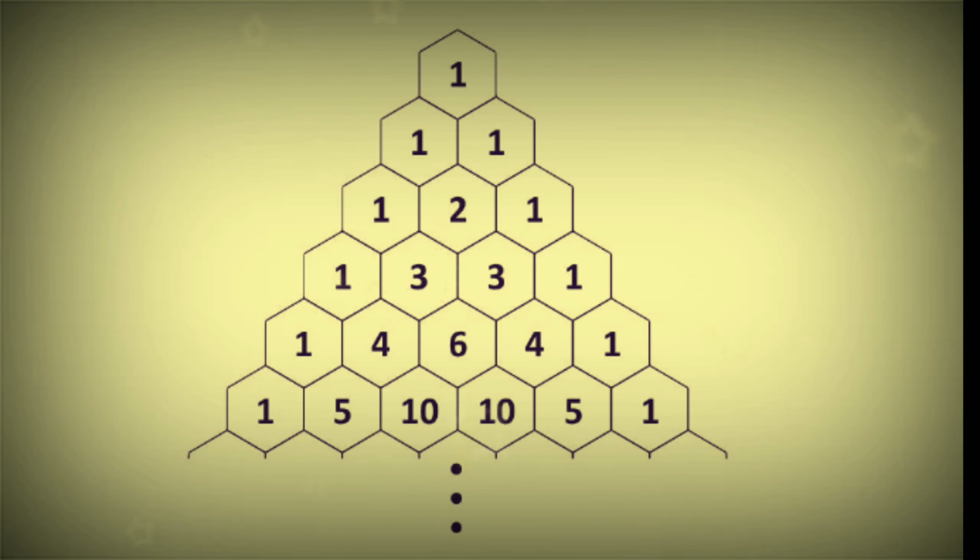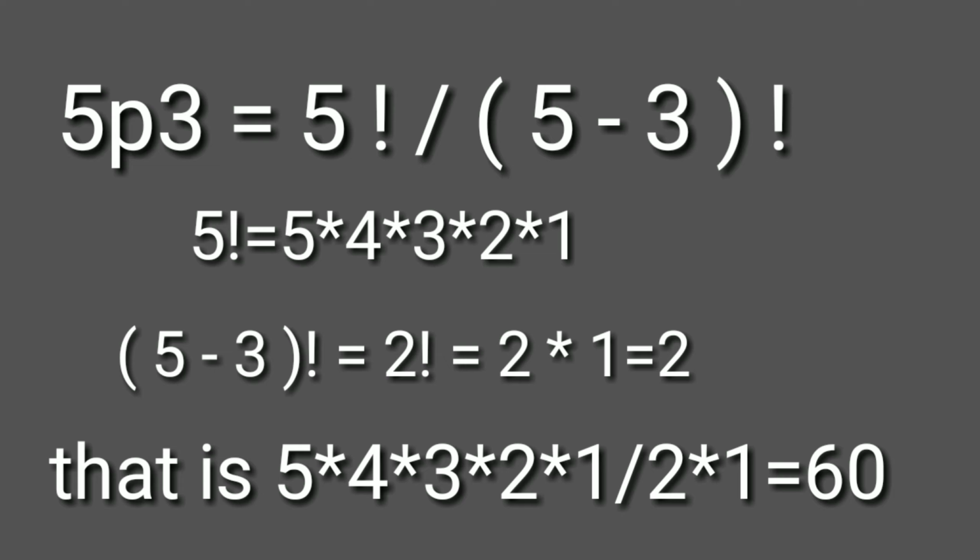For a case with 5 options where 3 will be chosen and order matters, the number of possible permutations is expressed as 5P3 and calculated as 5 factorial divided by (5 minus 3) factorial. 5 factorial we write as 5 multiplied by 4 multiplied by 3 multiplied by 2 multiplied by 1, and (5 minus 3) factorial means 2 factorial, which is 2 multiplied by 1. So 5 multiplied by 4 multiplied by 3 multiplied by 2 multiplied by 1 divided by 2 multiplied by 1, we get 60.